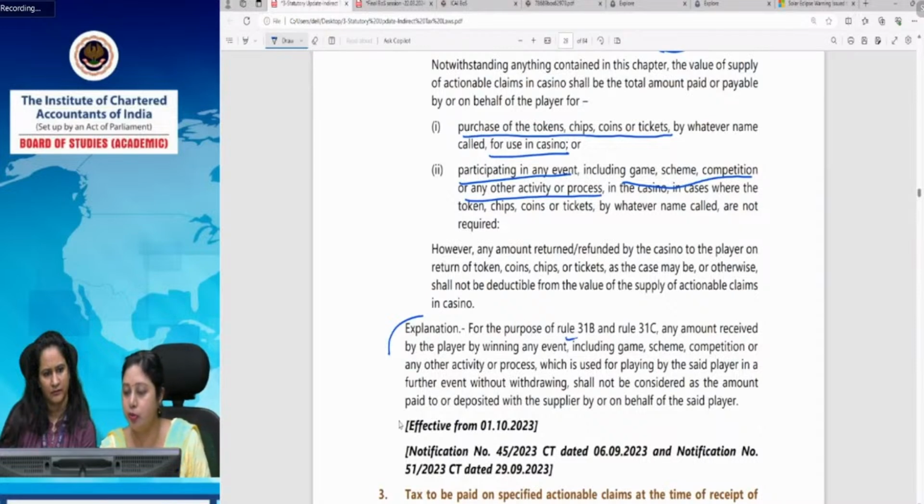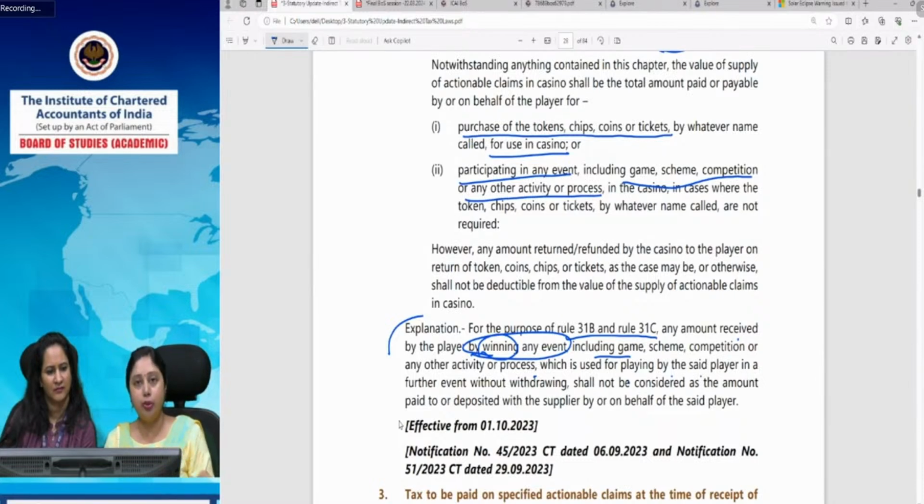For the purpose of Rule 31, 31B and 31C, any amount received by the player by winning any event, and this word winning is the most important, including game, scheme, competition, or any other activity or process, which is used for playing by said player in a further event without withdrawing. So even if you say that by spending 5,000 rupees you won a reward of 1 lakh rupees, that 1 lakh you once again used for playing other games.